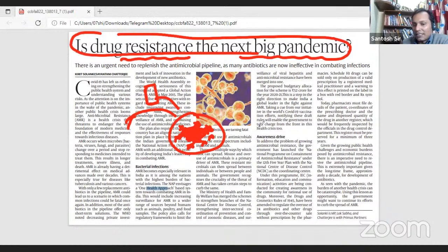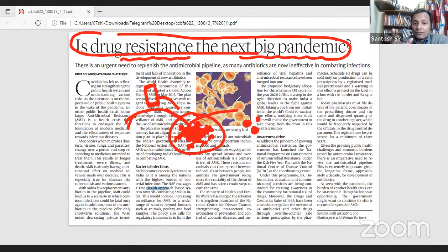But what will happen is that a few of the bacteria will remain, and since they have remained, under the stress of this antibiotic, they will mutate. Okay, so these bacteria will become resistant to this antibiotic. That is what is called antibiotic resistance. Okay, is this clear? So it has to do with mutation.